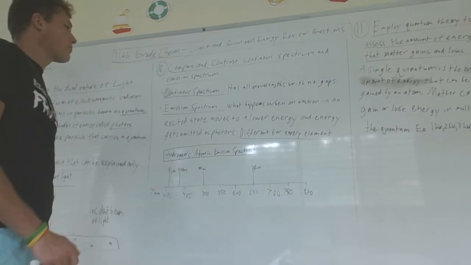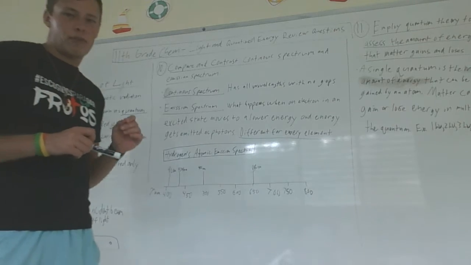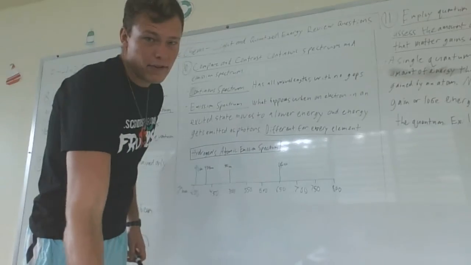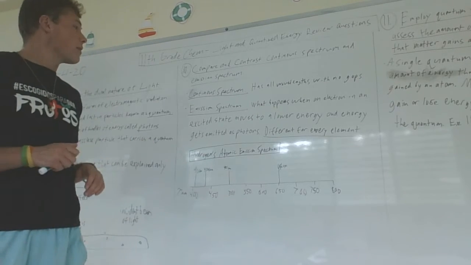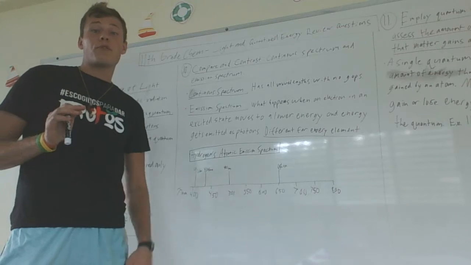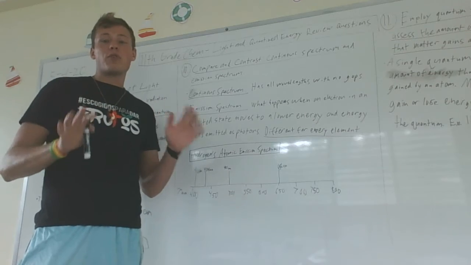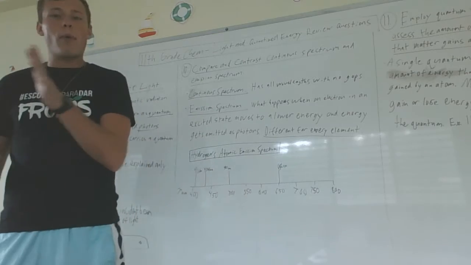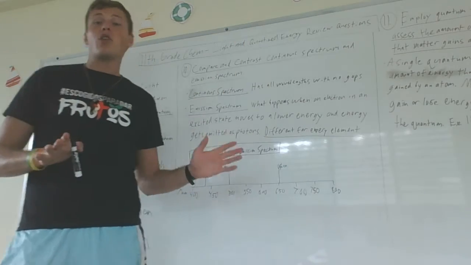Alright. Number 10. Compare and contrast continuous spectrum and emission spectrum. Okay, I didn't talk about this actually in the videos last week because we talked about lots of other things. This is pretty important though, okay? So remember, continuous spectrum of light, I tried to draw it, but it wasn't very good. But the continuous spectrum of light has all the wavelengths with no gaps. So it's just, remember, all the colors. Visible light, the white light spectrum, that's the continuous spectrum.